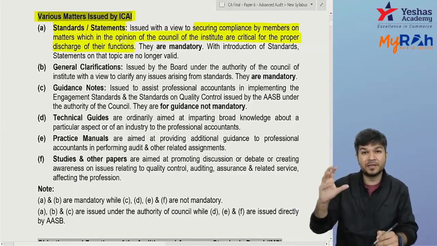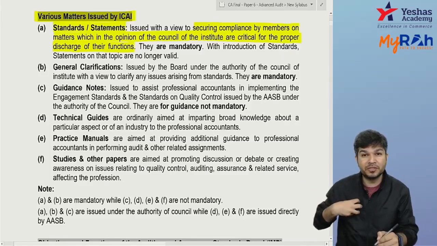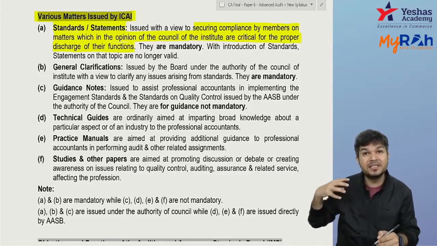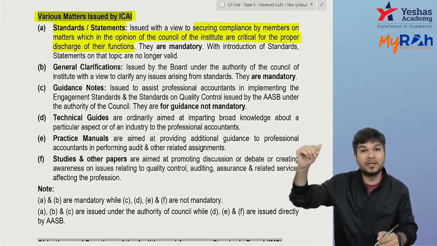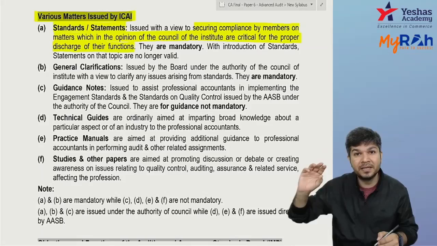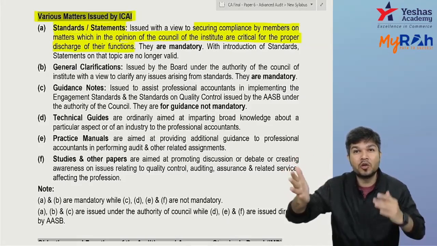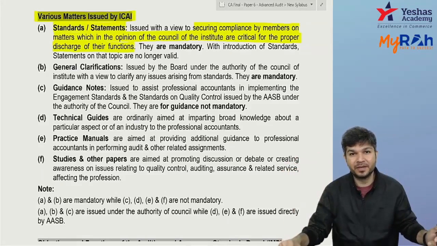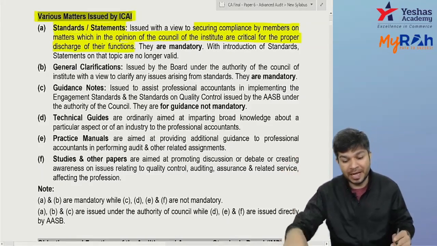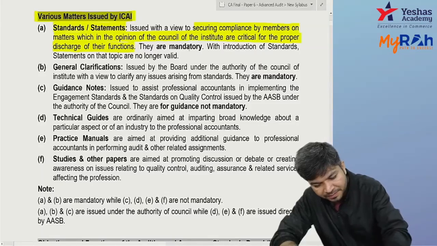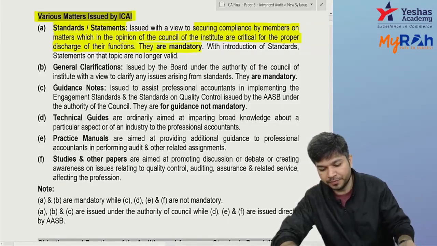Earlier there were statements, now standards came. With standards coming, the statement related to that topic is no longer valid. And the standards or statements are mandatory for the members to follow.